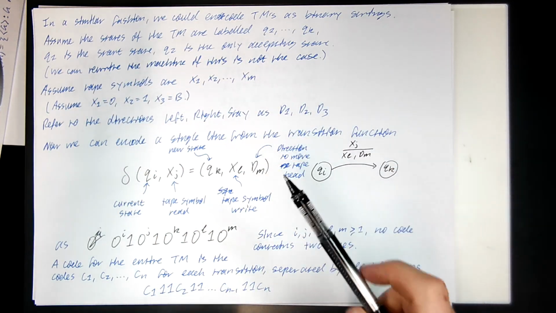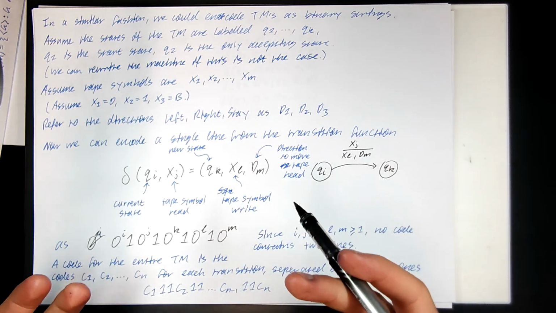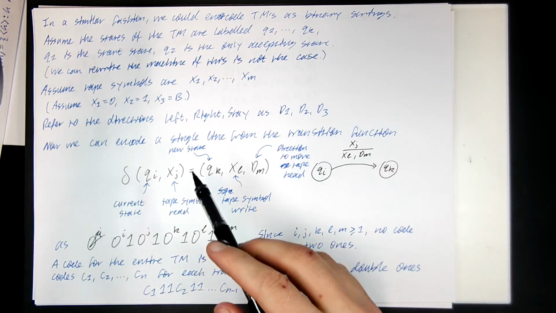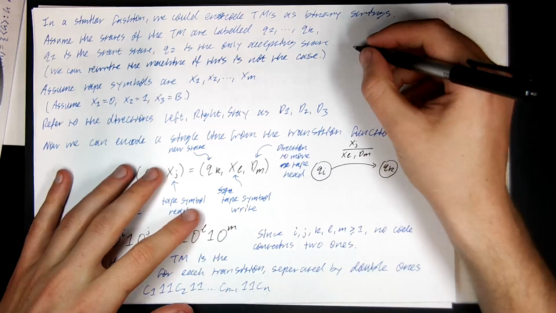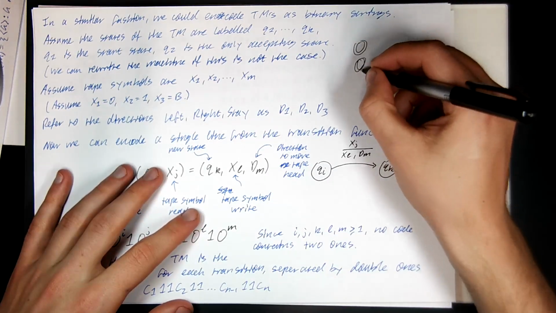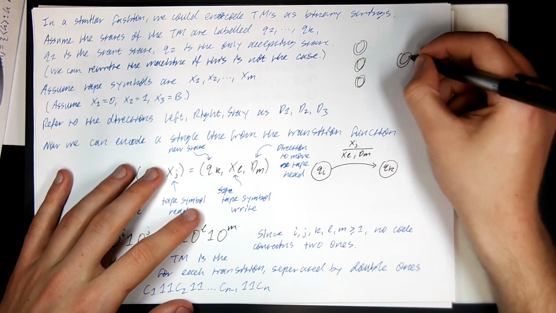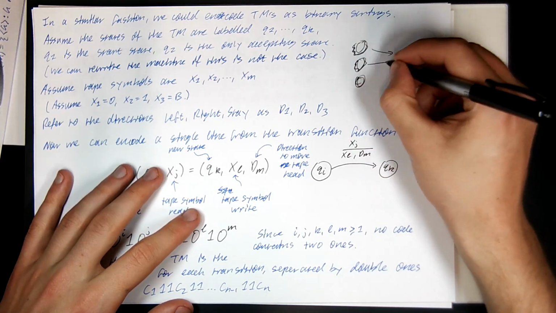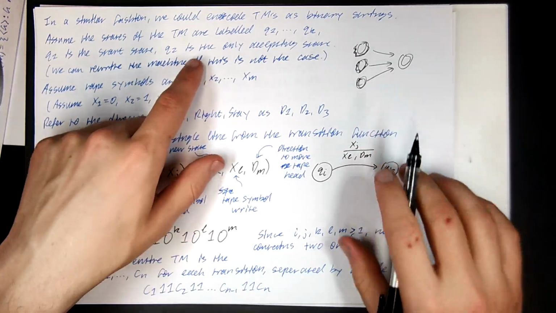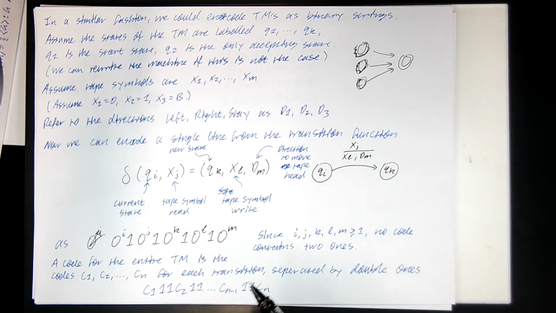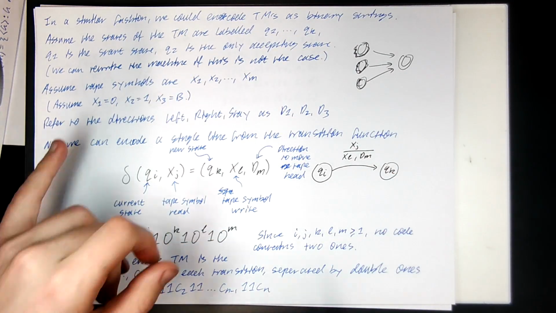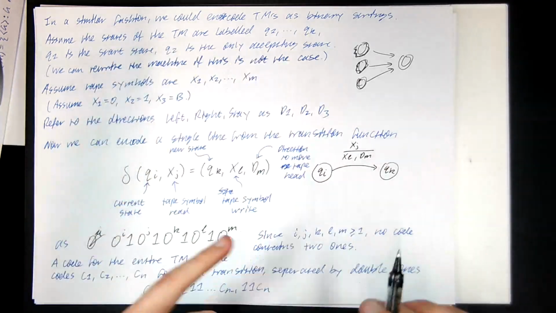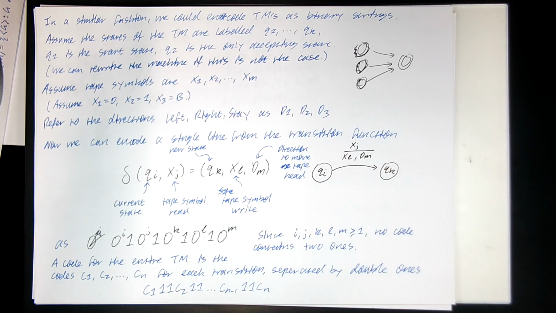You can always take a Turing machine with more than one accepting state and redraw it such that there is only one accepting state, by taking all the accepting states, making a new accepting state, making these guys rejecting, and then making a free transition to the accepting state. You can always modify a Turing machine, rewrite it differently such that it's only got one accepting state, and such that the start state and the accepting state are different. This doesn't weaken the Turing machine anyway. So we can make those assumptions.